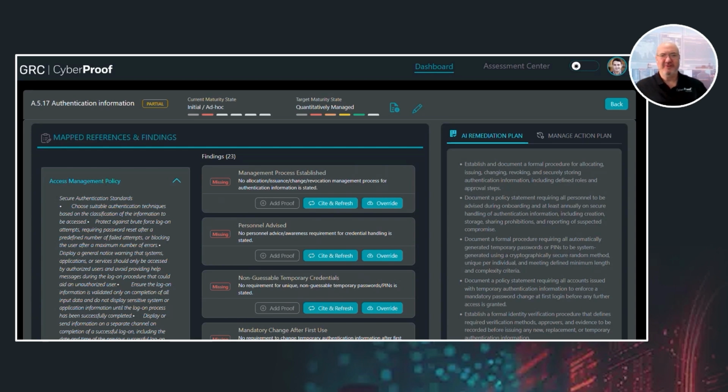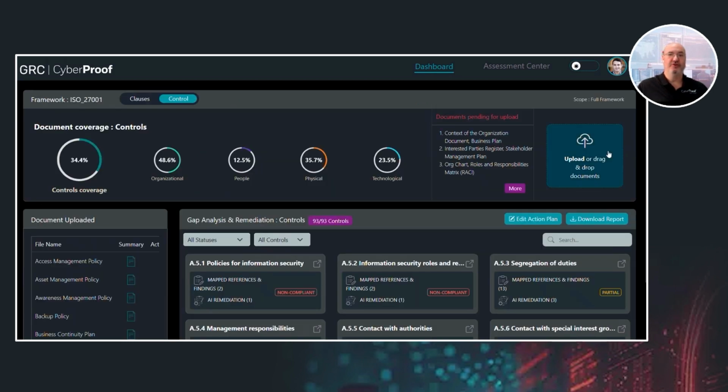If I know from a customer meeting that there's additional evidence which was not captured in those documents, I can override any of the decisions that the system has made. I can write my own justification, upload supporting evidence, and the status changes automatically from missing to match. And it will be automatically also removed from the AI remediation plan. At any time, I can also upload more documents. I can upload new documents at any time, refresh the analysis, and watch the compliance score update in real time.